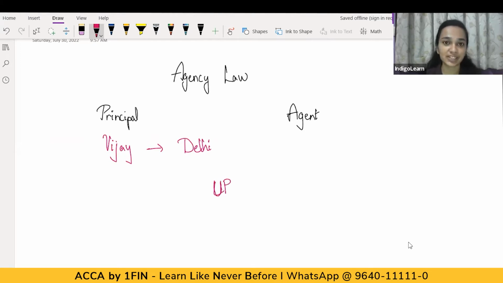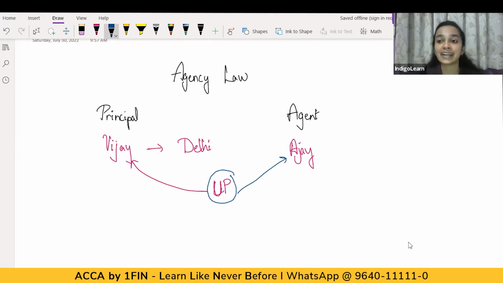So, since Mr. Vijay's business is expanding, he starts getting orders from UP as well. But Mr. Vijay does not have any physical presence in UP, or any business establishment there in UP. So what Mr. Vijay does is contact one of his friends in UP, Mr. Ajay, and he asks Ajay that for the orders which I receive from the state of Uttar Pradesh, you please take care of these orders and make sure that these orders are fulfilled on time.